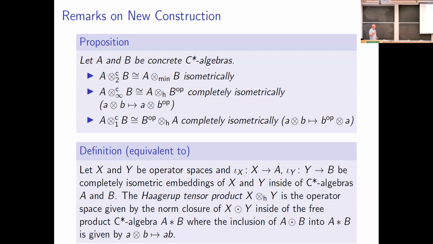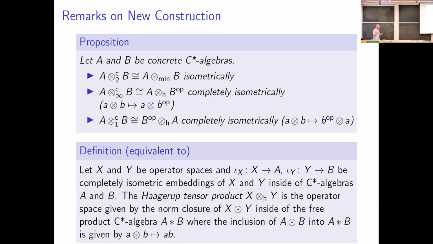And we'll define the Haagerup tensor product of X with Y to be the inclusion that we get of the algebraic tensor product of X and Y inside of the full free product of A with B. And what inclusion are we taking? Well, for an algebraic tensor product of A and B, we embed this inside of the full free product by just sending the elementary tensor A tensor B to AB.